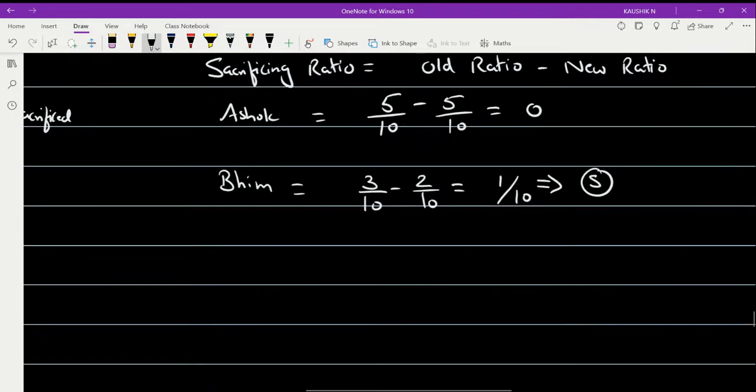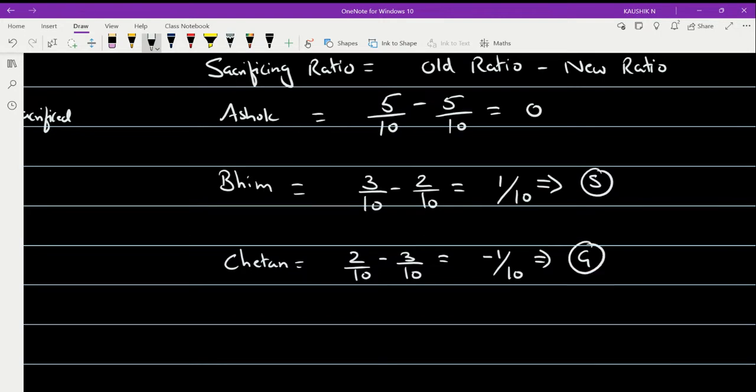Now, moving on to the third partner, Chetan, right? For Chetan, the old ratio was 2 by 10 minus the new ratio, which happens to be 3 by 10. So the bases are similar. Just substitute the numerators, that is 2 minus 3, which is minus 1 by 10. So this determines that partner C, that is Chetan, has gained.